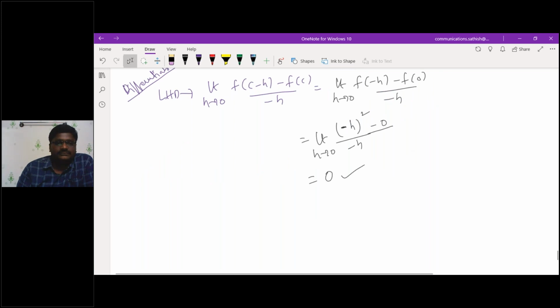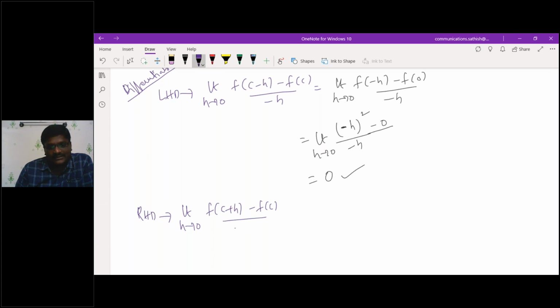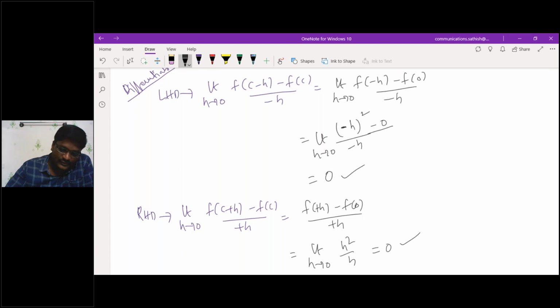Then similarly, if you calculate the right hand derivative, limit h tends to 0, f of c plus h minus f of c by plus h. Then again, f of h, that is 0 plus h, minus f of 0 by plus h. Limit h tends to 0, h square by h, h only, you will have it as 0 again.